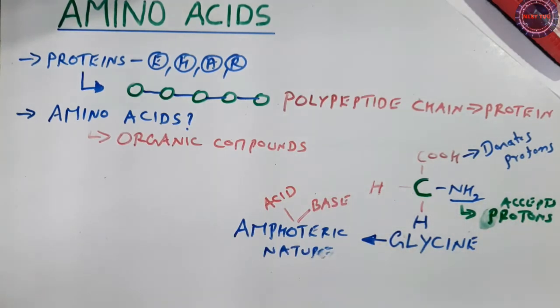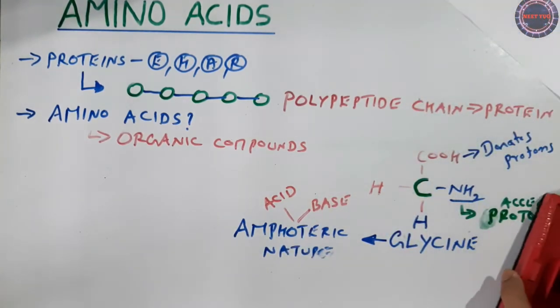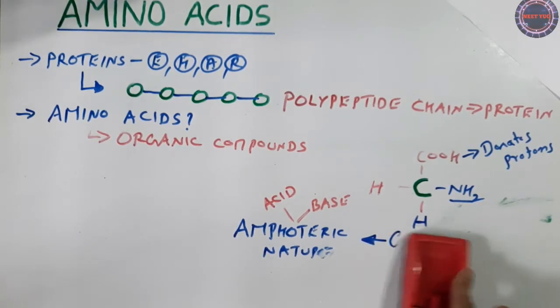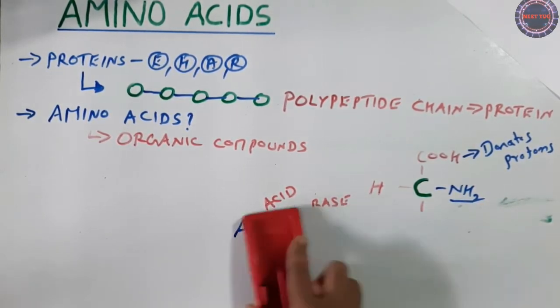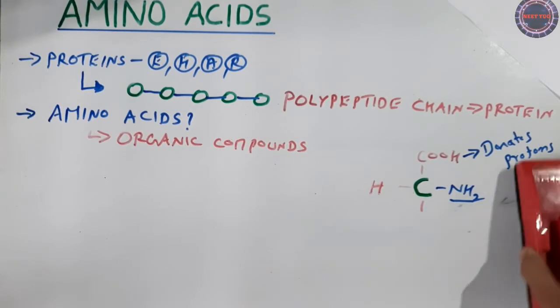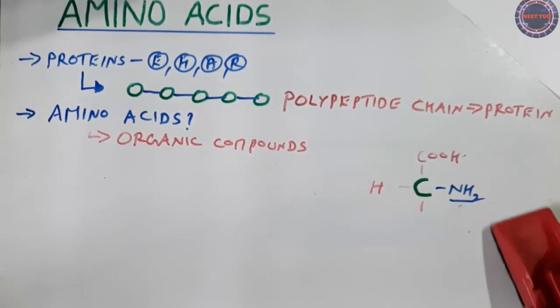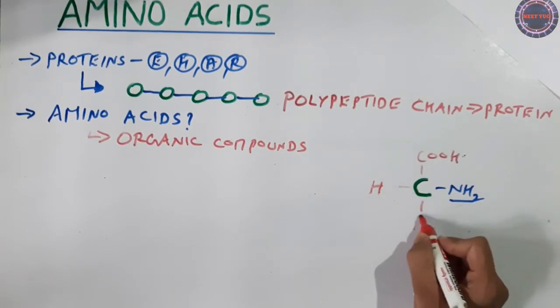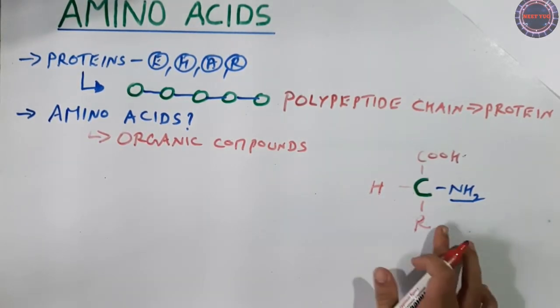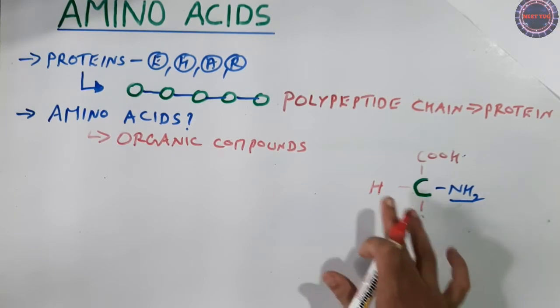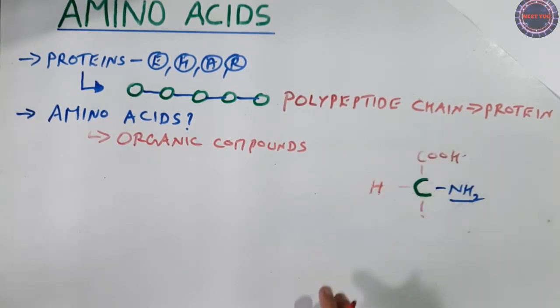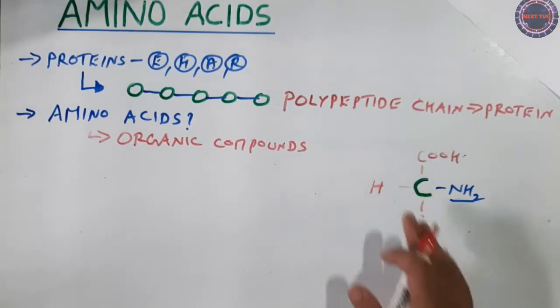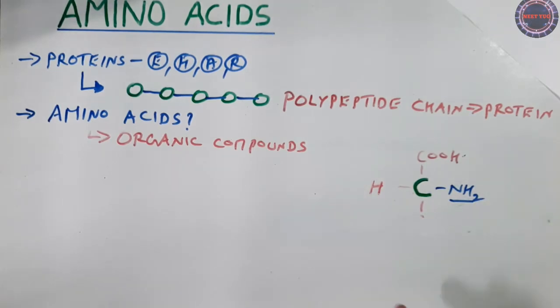So this is the simple thing. Now let us erase this portion, only this portion. Let us delete that R group, and let me put that R group back. Now in this case, if I erase this R, all other things are actually the same here, COOH and the amino group, and H is there itself.